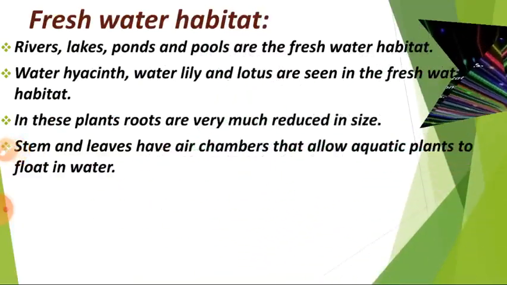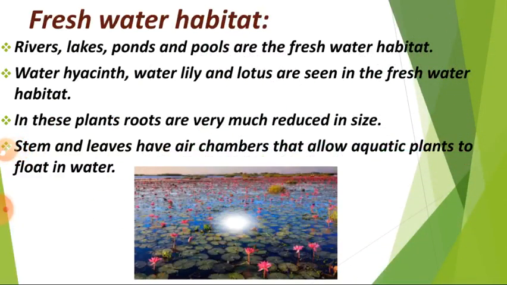The first one, freshwater habitat. Actually, habitat means each and every living organism needs a place to live and reproduce. So that place is called habitat. Aquatic habitat means the area that is completely covered by water is known as aquatic habitat, and the surroundings of that area are occasionally covered by a little water. It is divided into two types, freshwater habitat and marine water habitat.